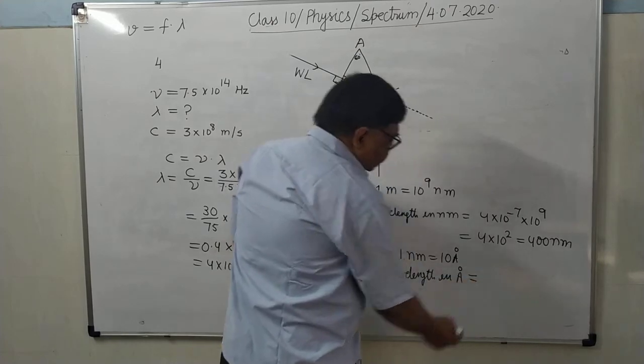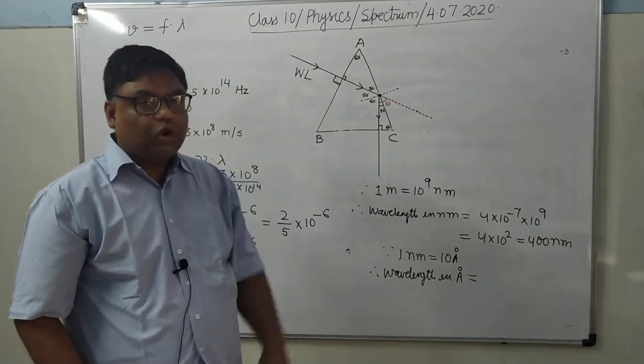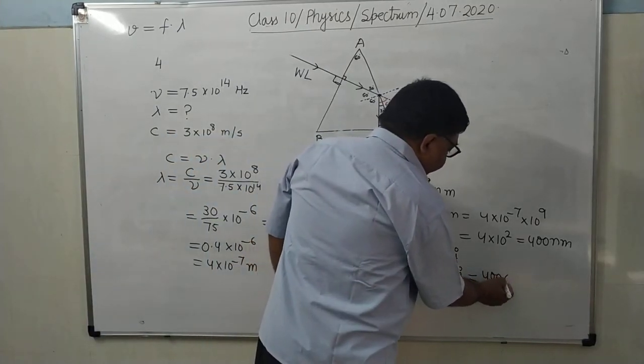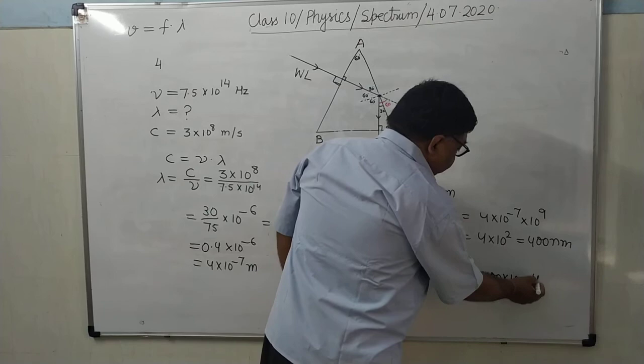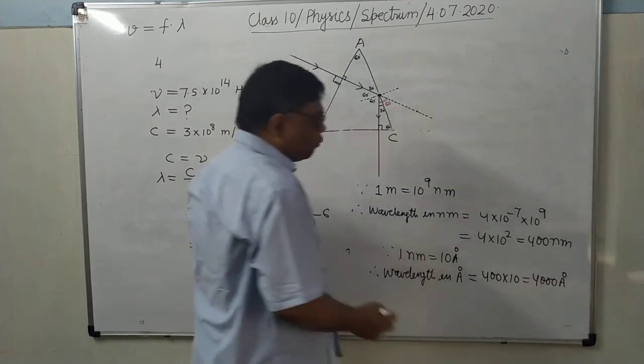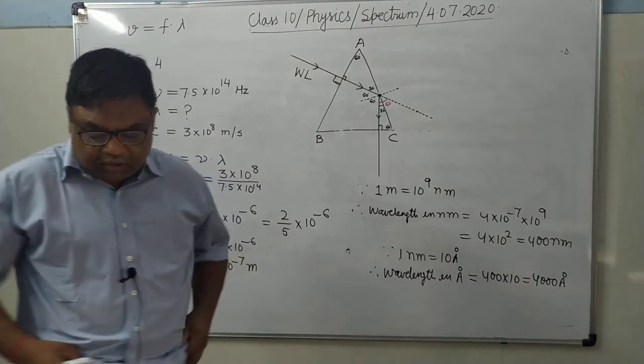What will be in angstrom? 1 nanometer equals to 10 angstrom. So 400 nanometer will be equal to how much? 400 multiplied by 10. That is 4000 angstrom. It will come out 4000 angstrom. So this point is clear.